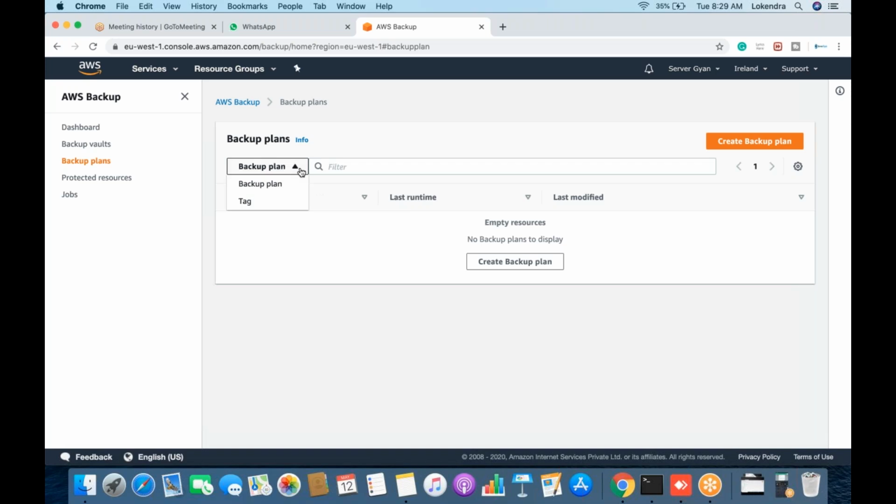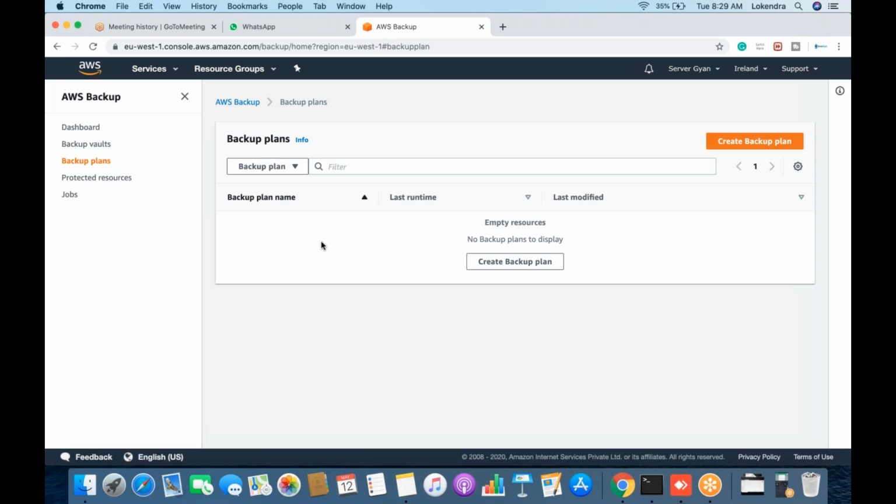So let me tell you, you can take backup of multiple components on the platform of AWS Backup. Like you can take backup of your RDS, DynamoDB, EC2, Elastic Beanstalk, and others. But keep this in mind when you are talking about AWS Lifecycle Manager.